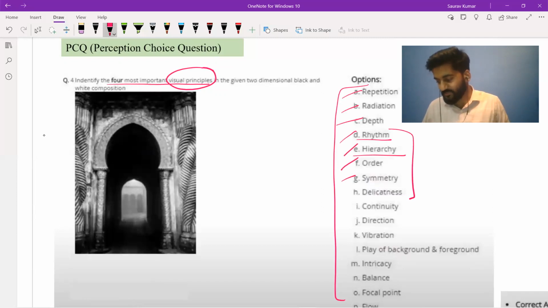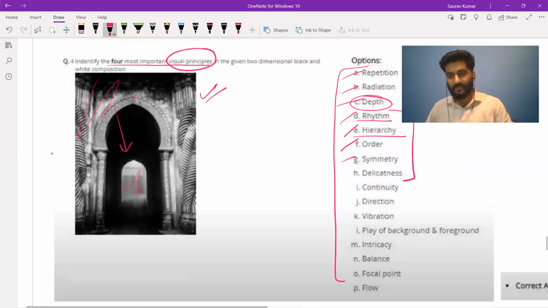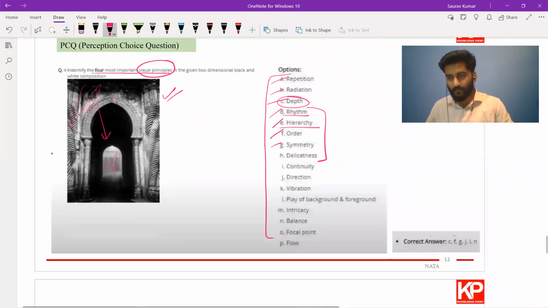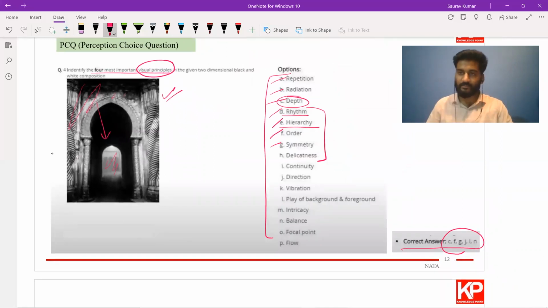Now, once you have understood all of this, you can identify them in this image. Say there is depth. Depth is something like you have this foreground, you have this background, you can feel the depth in this. So there are such kinds of concepts. And these are the correct answers. So if you choose from them, only then you will get the marks. So this was the sample question I was talking about.